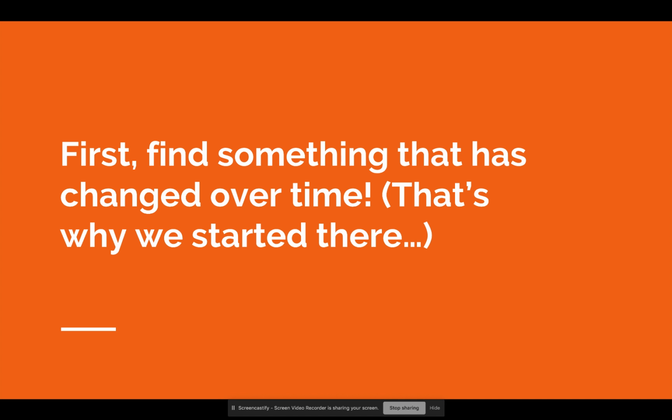So the first thing you need to do to find cause and effect in a reading is find something in the reading that has changed over time. So the very first thing you want to do is find change over time. That's why we spent so much time drilling that skill, okay? So let's take a look at an example.